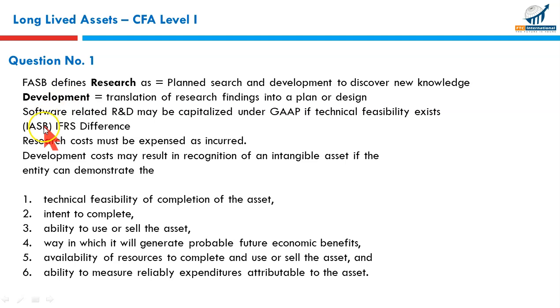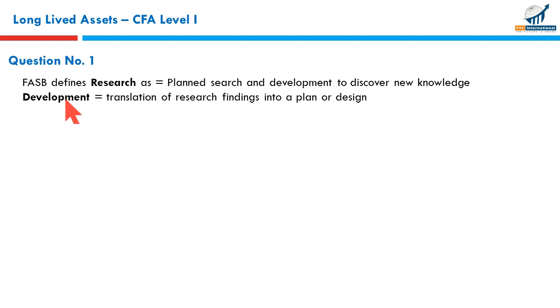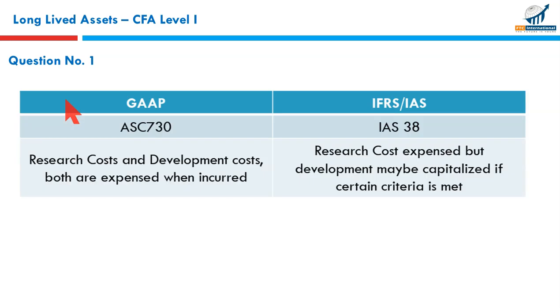Remember, IASB IFRS allows development cost to be capitalized, research is expensed, whereas under FASB, the US-based Financial Accounting Standards Board, GAAP, research and development cost both must be expensed. There is an exception to this rule. Remember, computer software cost can be capitalized provided there is technical feasibility. That's just an exception relating to computer software.